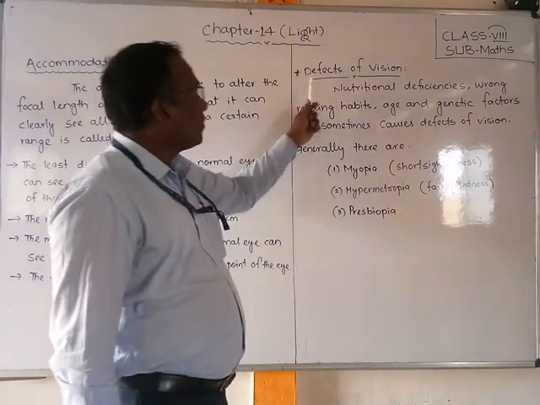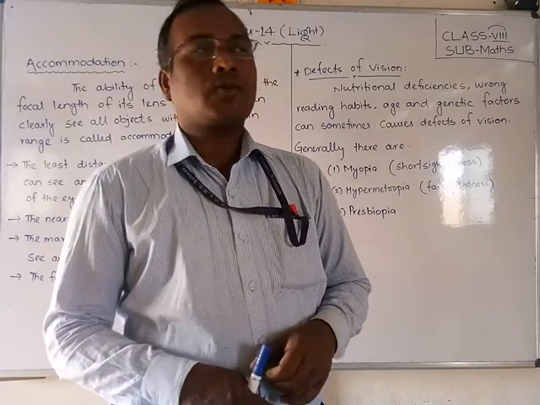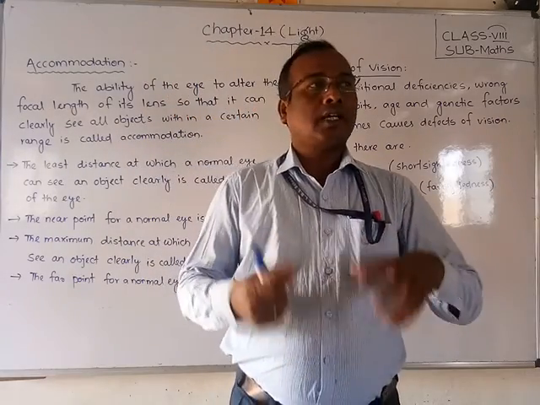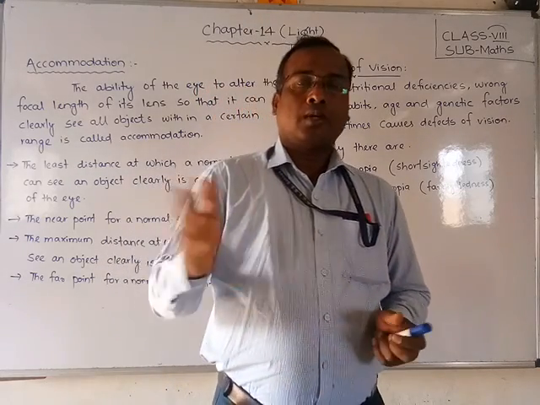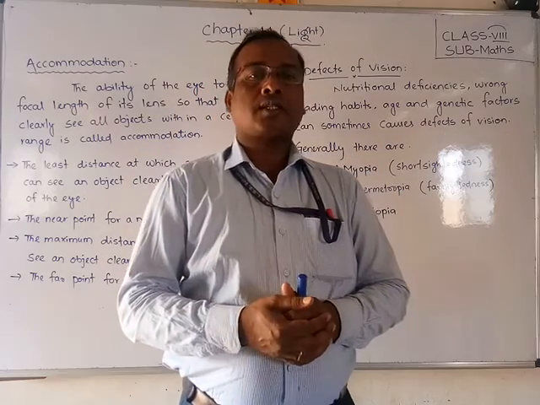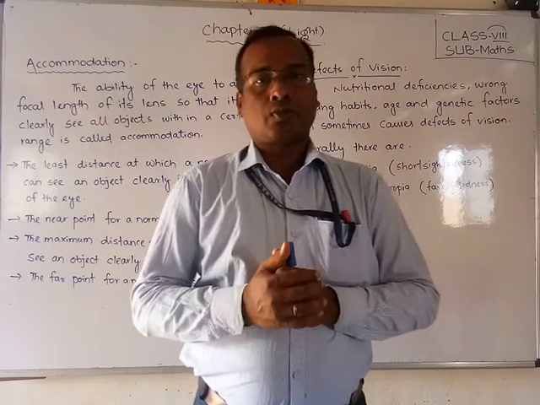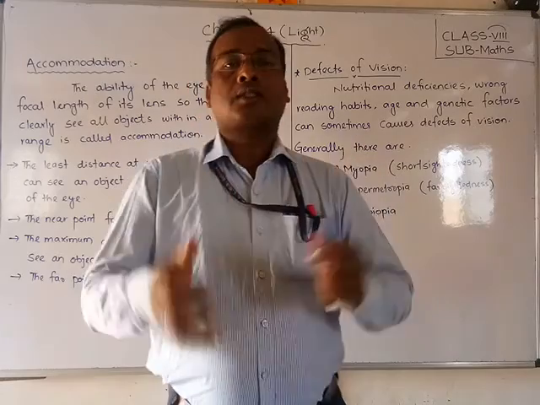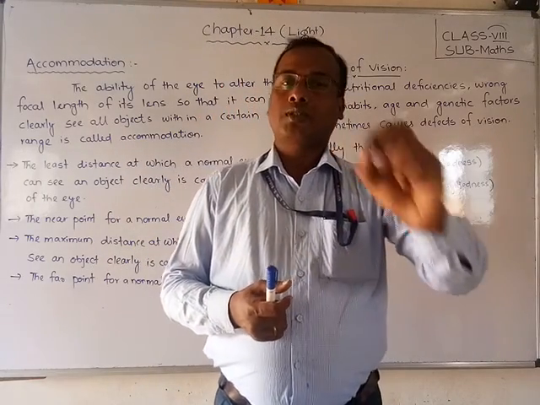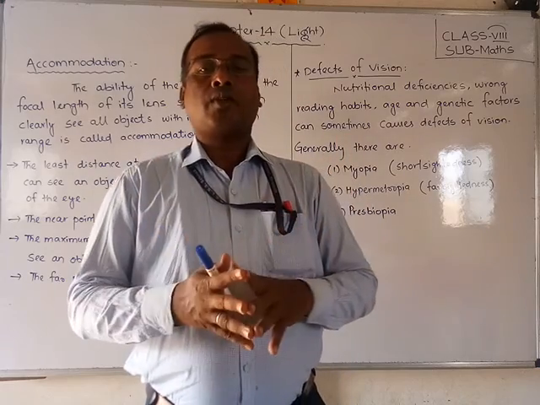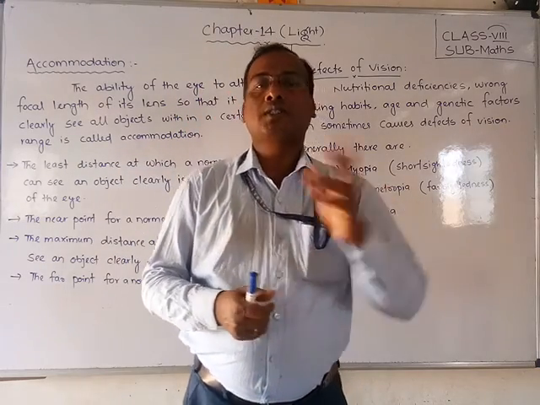Okay, so now we will discuss the defects of vision. While we are reading, sometimes we cannot see to a longer distance. Some students, you have observed, sit at the back of the class, on the back benches, and they cannot see the board, whatever the teachers are teaching. Why? What is the reason behind it? Because there are some defects in their eyes, and there are so many reasons behind these defects.